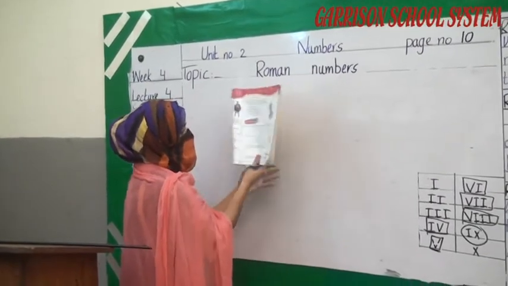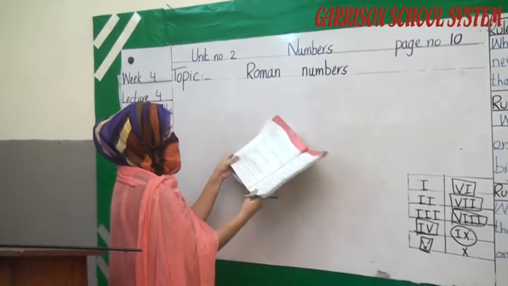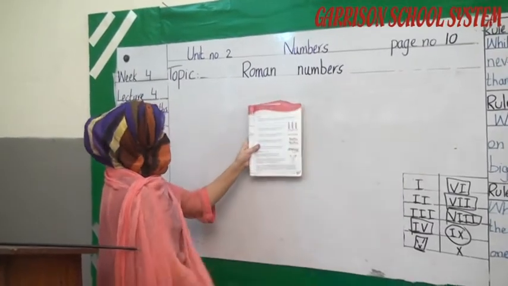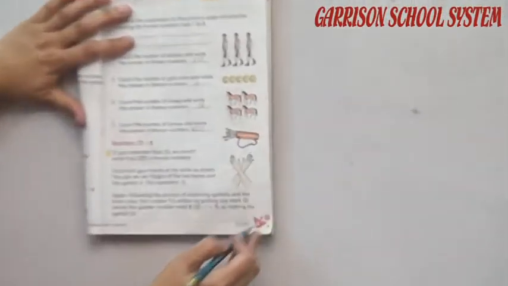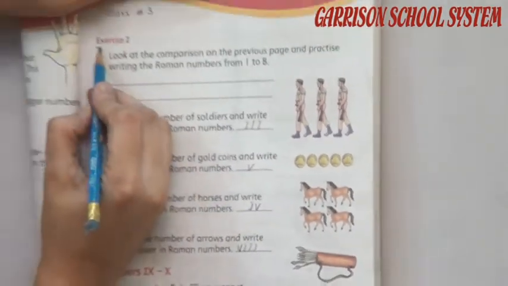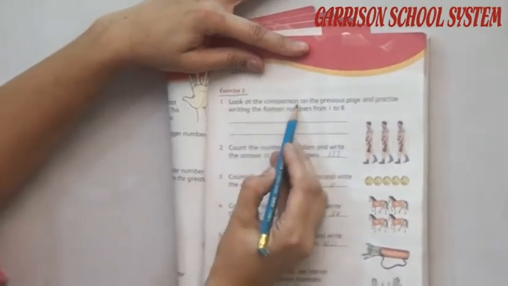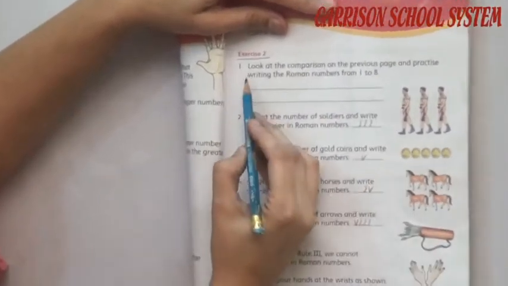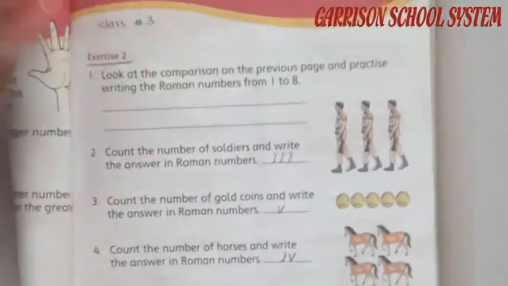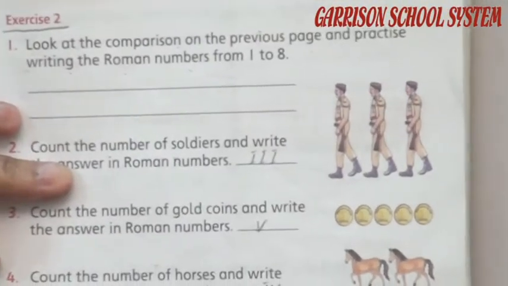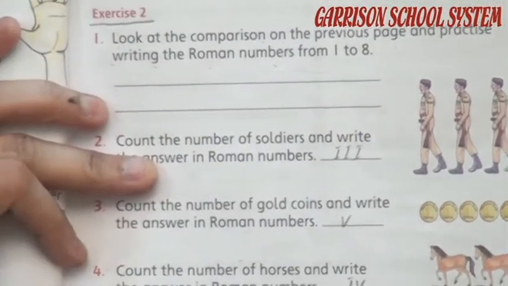Okay students, now move to the next page, page number 13. Okay student, look here, exercise number 2. Look at the comparison on the previous page and practice writing the Roman numbers from 1 to 8. On the previous page, student, what did we do?